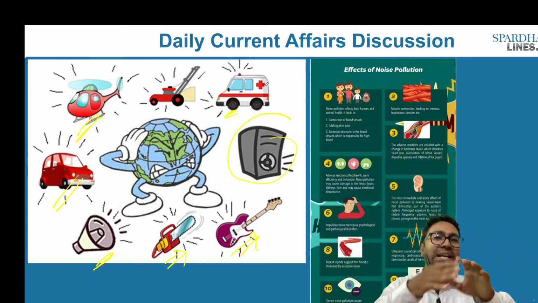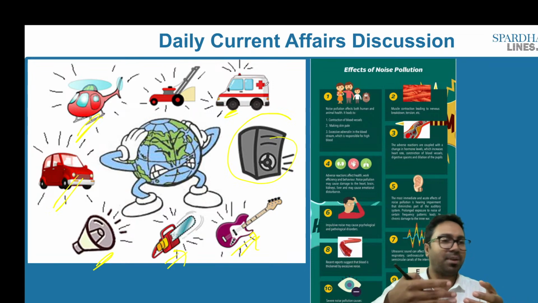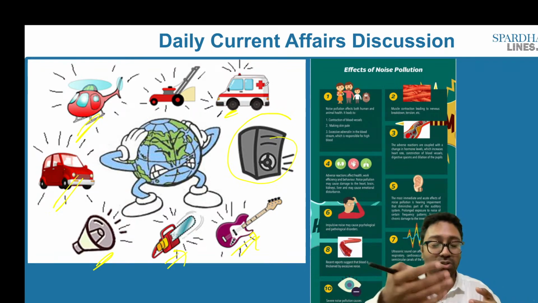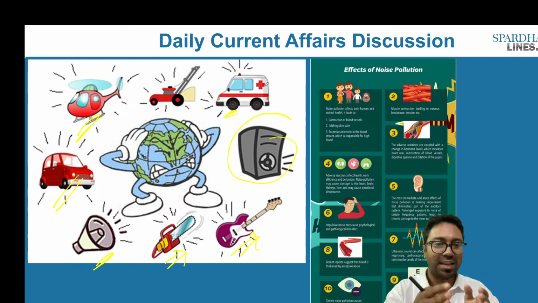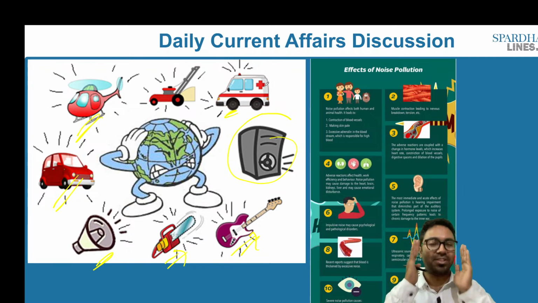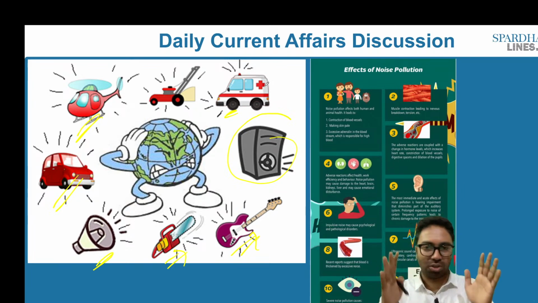Ultimately vehicle transportation, construction sites, and social events like loudspeakers and festivals can lead to noise pollution emanating from a particular place. So these are the different sources of noise pollution.